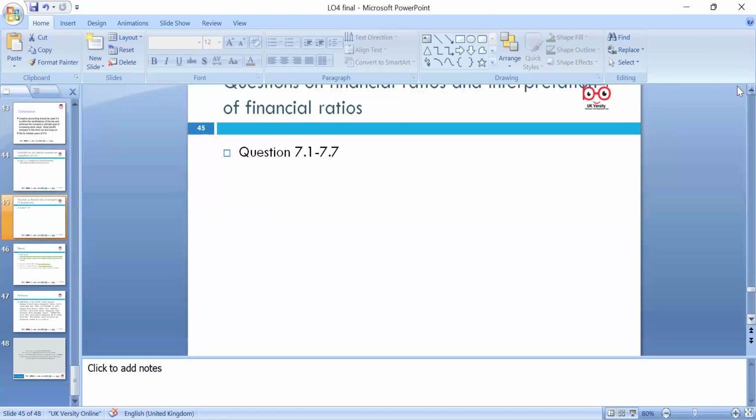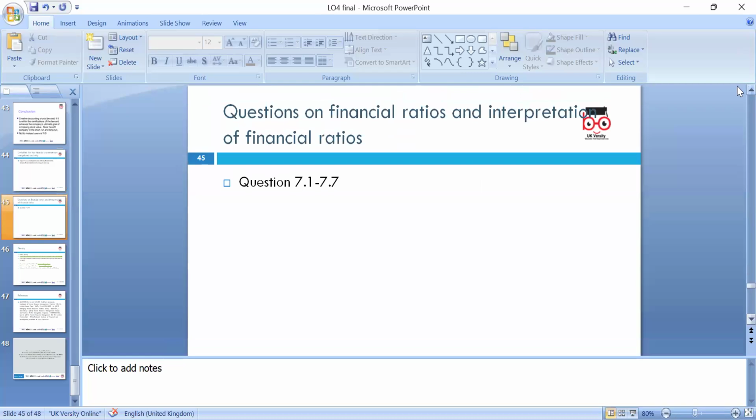Please, if you want to do more questions on ratios, it's 7.1 to 7.7 in the Osborne handouts, which are available on Moodle. Before the next lesson, please do some ratio calculations to enhance your understanding of ratios, and then you decide which company to invest in and why we invest.